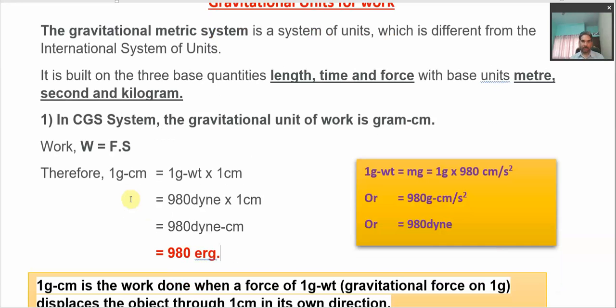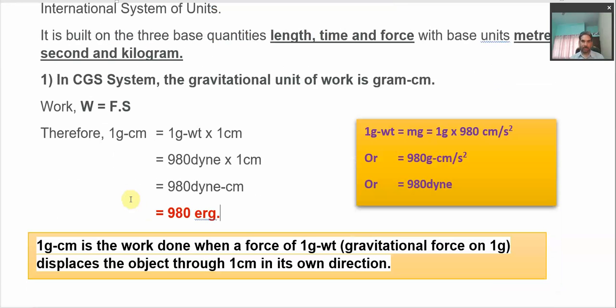Okay, now we are ready to define one gravitational unit of work in CGS system.